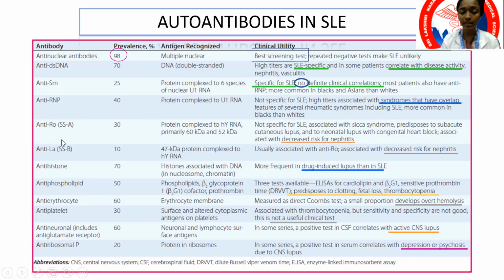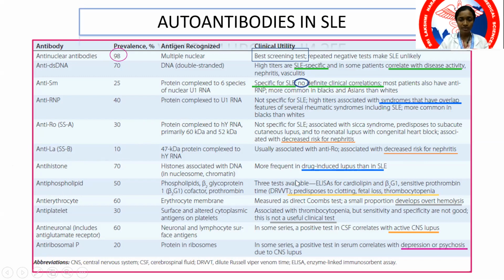Then you have anti-La antibodies, or SSB antibodies, again associated with a decreased risk for nephritis. Very similar to anti-Ro antibodies. So you check these together, anti-Ro and anti-La, both of them associated with neonatal lupus with congenital heart block and decreased risk for lupus nephritis. Then you have antihistone antibodies, usually associated with drug-induced lupus.